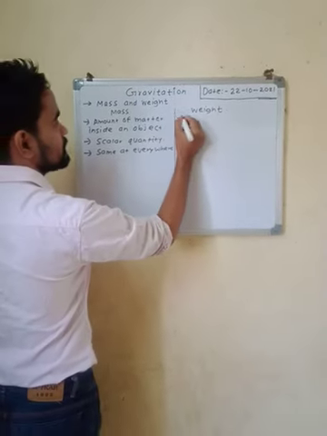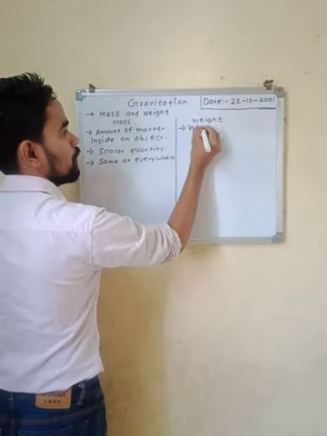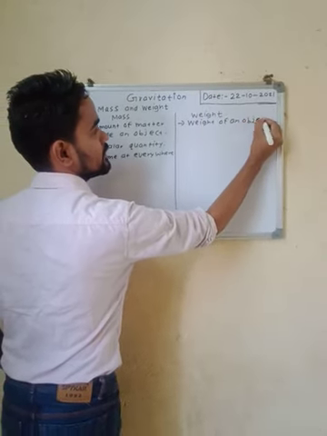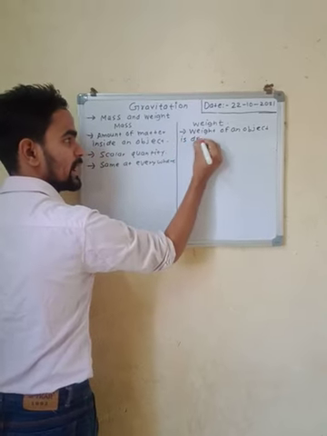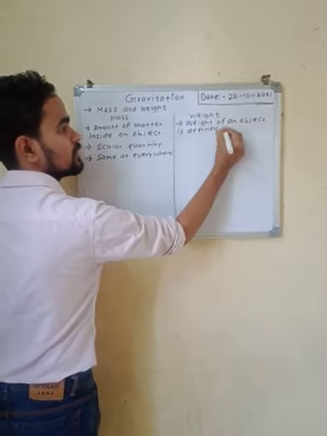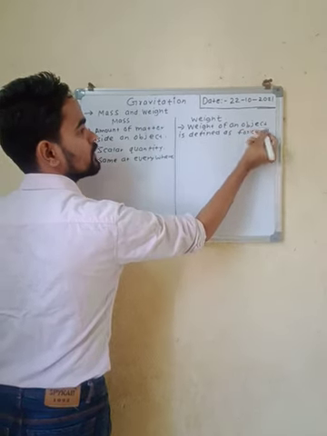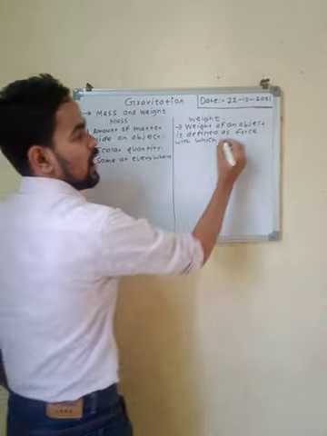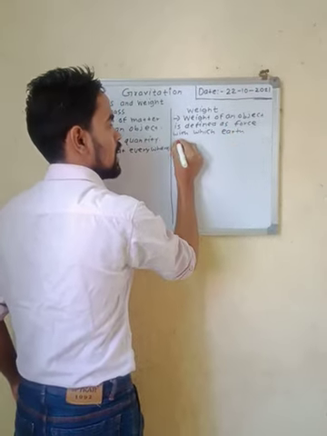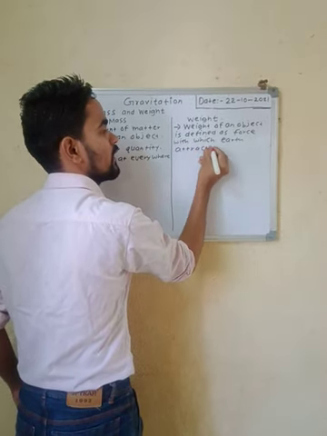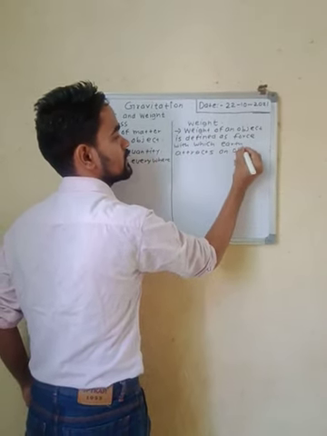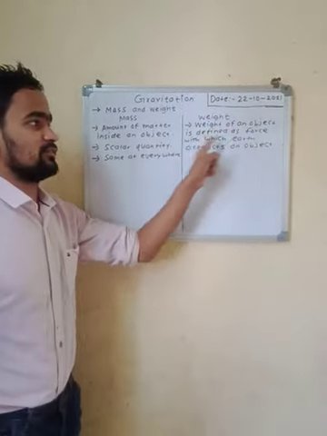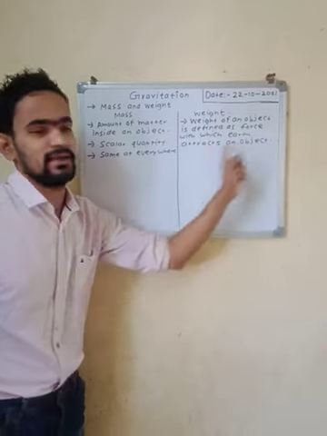Weight means, weight of an object is defined as the force with which earth attracts an object. So the definition of weight is: weight of an object is defined as the force with which earth attracts an object.